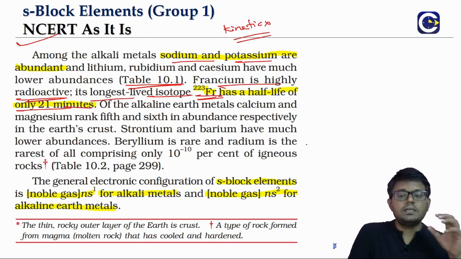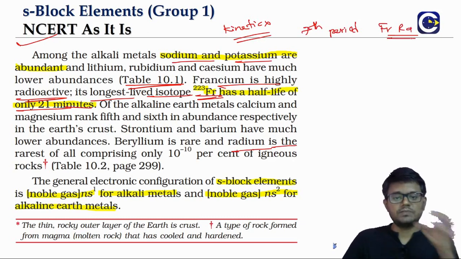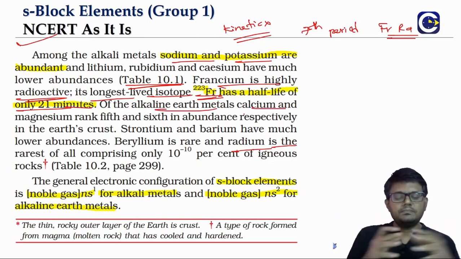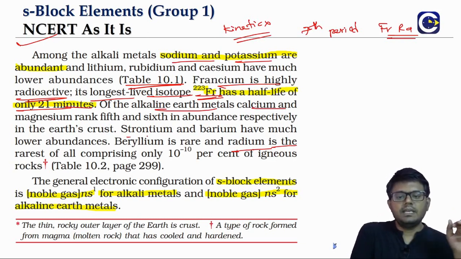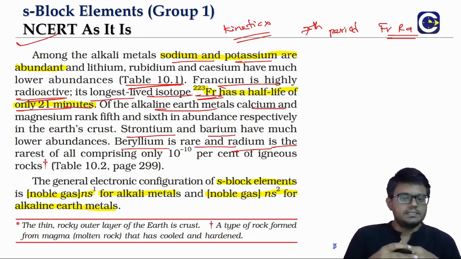Even in the second group, radium is radioactive. Generally in the table, for the 7th period, whether it is francium or radium, we don't study much about them because most of the elements are radioactive. When it comes to the alkaline earth metals, obviously calcium and magnesium are the most abundant ones. Strontium and barium are less abundant. Beryllium and radium are the least abundant in that sense.